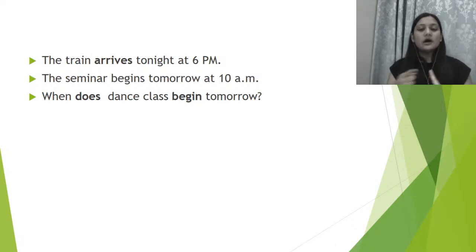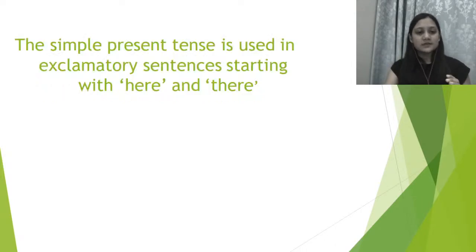So what all we know: when we are talking about a habit, hobby, or a scheduled event, or about any scientific fact and general truth, we have to use simple present tense. Sorted? Is everything clear so far? If you still have any doubts, you can write in the comment box.